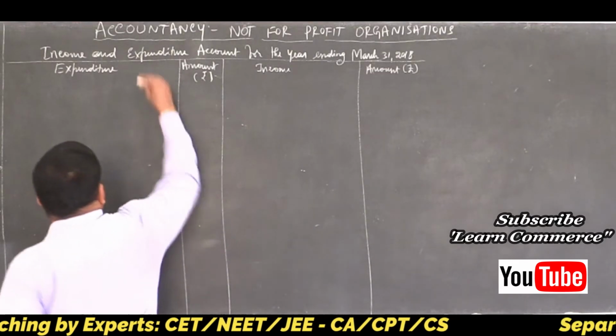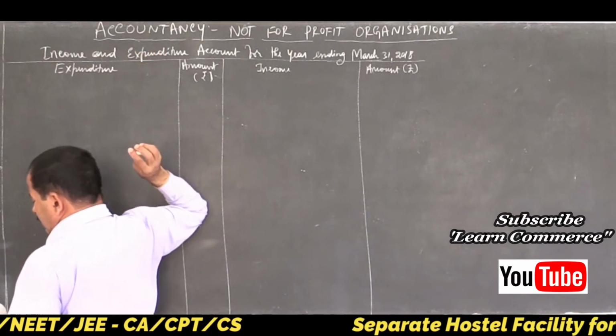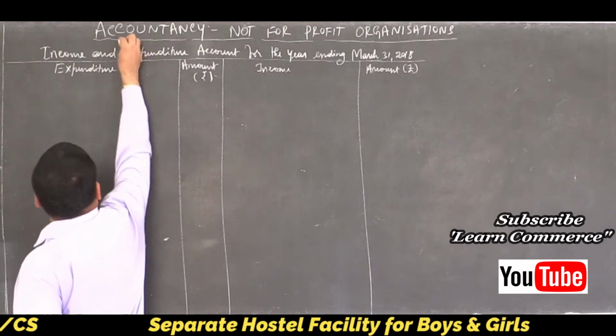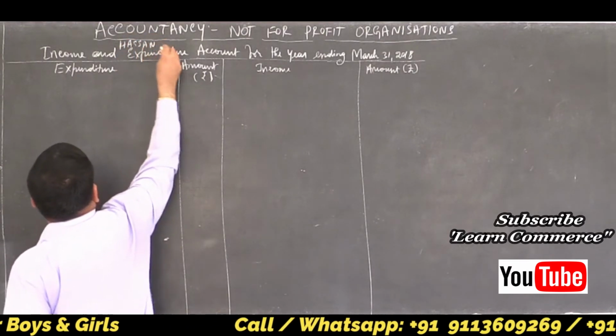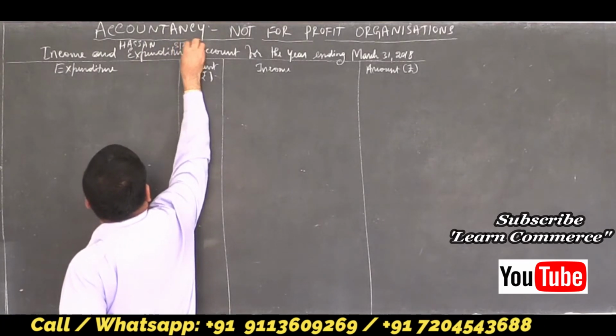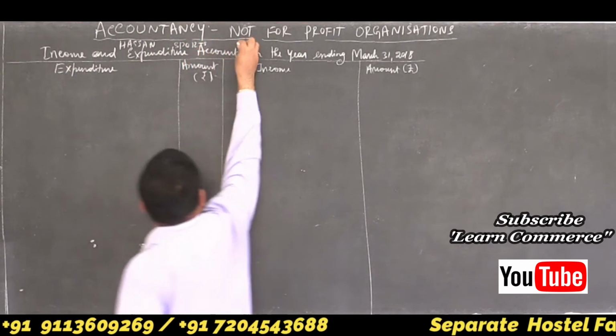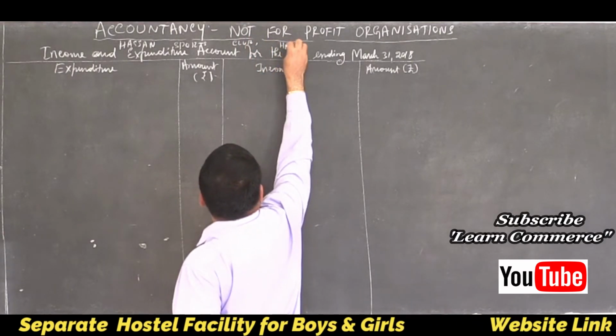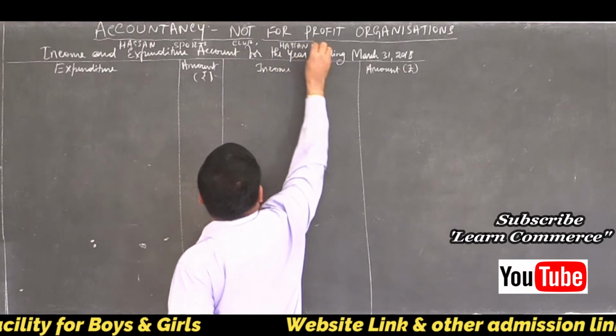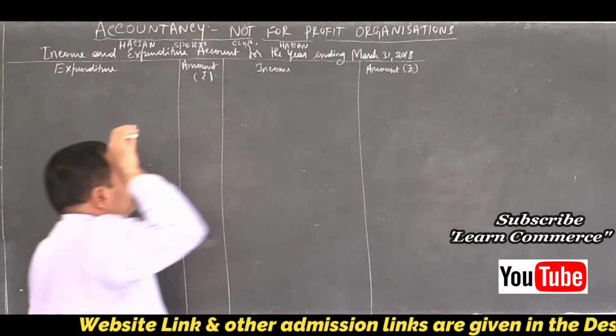First you have to write the name of the concern. Hassan Sports Club. Did you write? Sports Club Hassan. So these are the things, common things you should write.